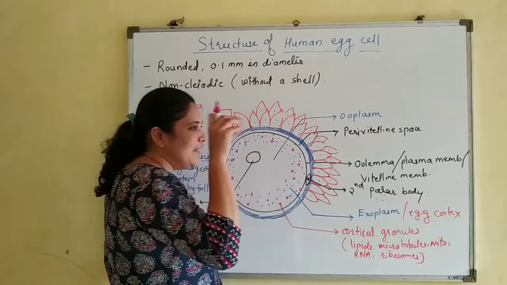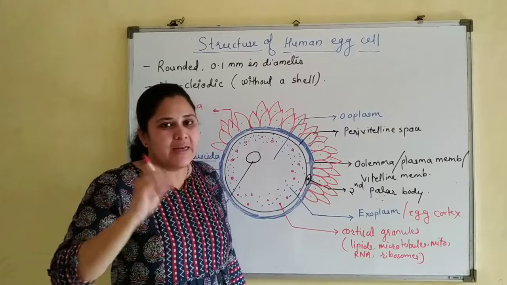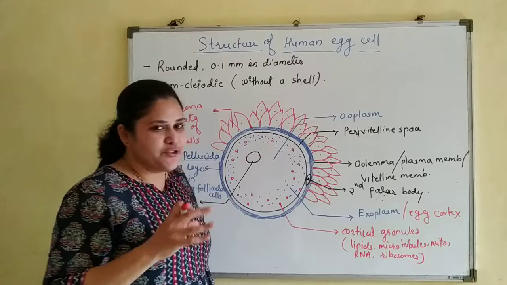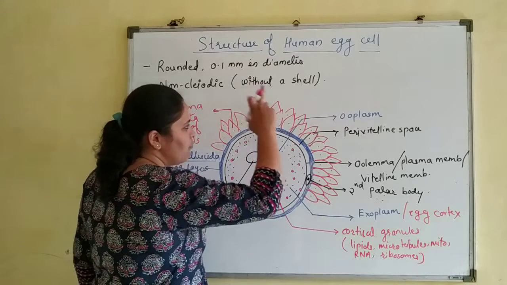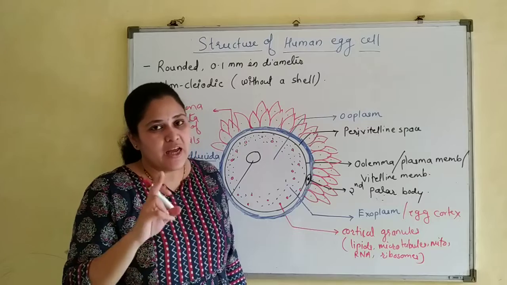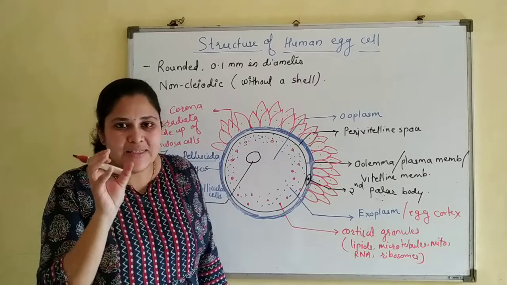So for that, it needs a passage. It needs a site from where it can penetrate. It needs a site for its penetration. So with the help of hyaluronidase, it digests the hyaluronic acid, and then the cells get separated out.